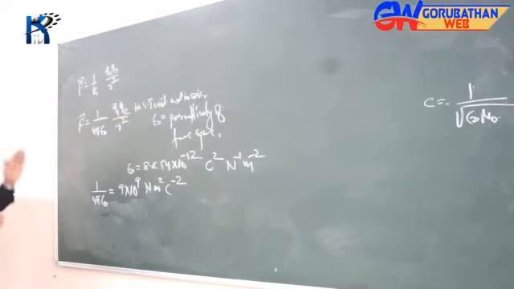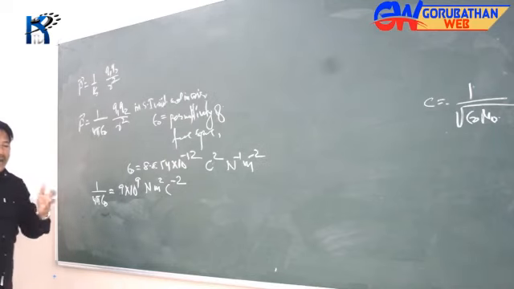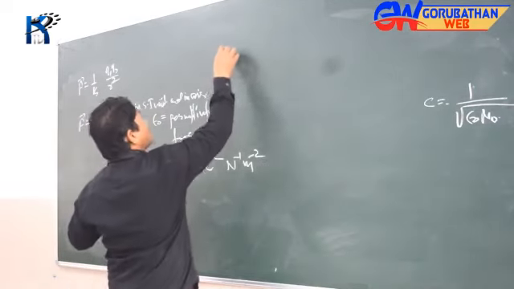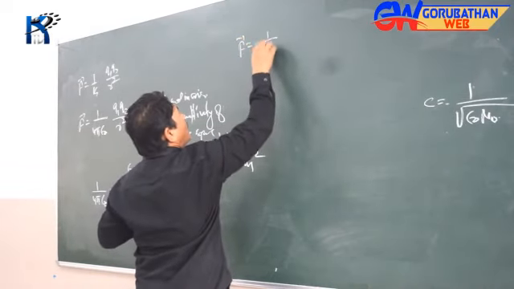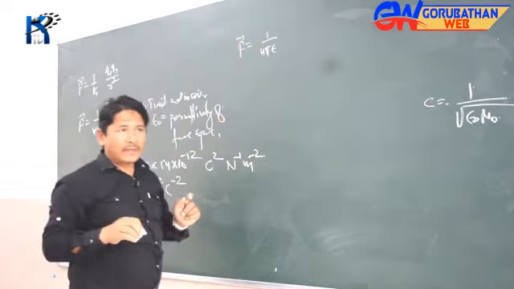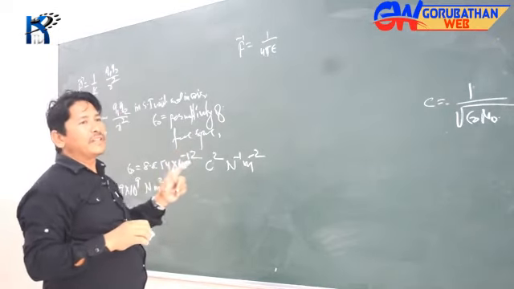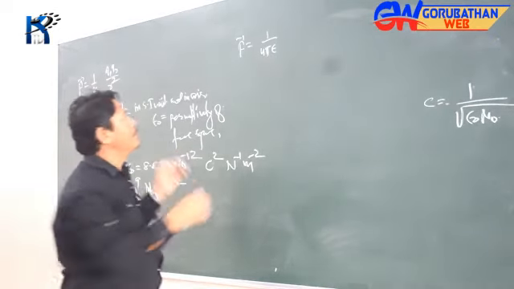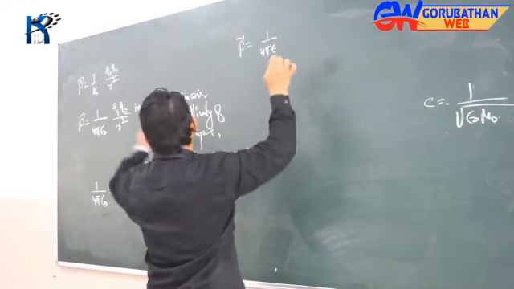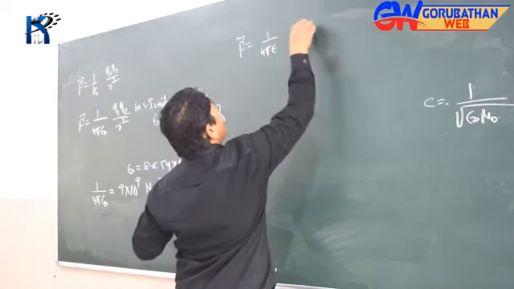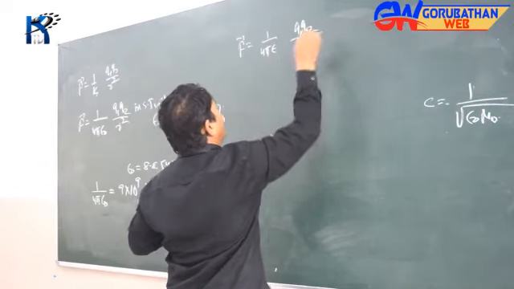Now, in SI unit and in any other medium, what happens? Let's see. F will be equal to 1 by 4 pi epsilon, where this epsilon is called the permittivity of that particular medium, the absolute permittivity, and then Q1 Q2 divided by R square.